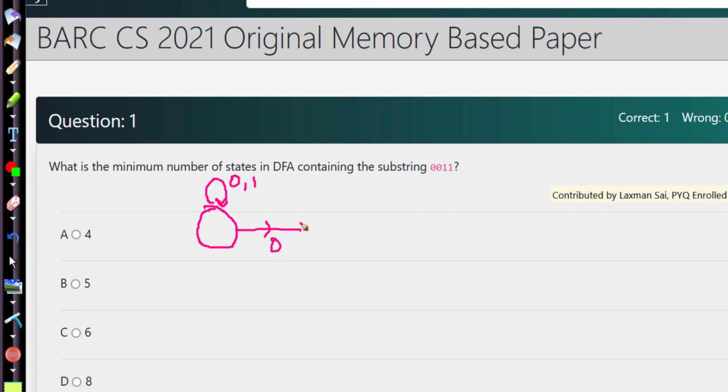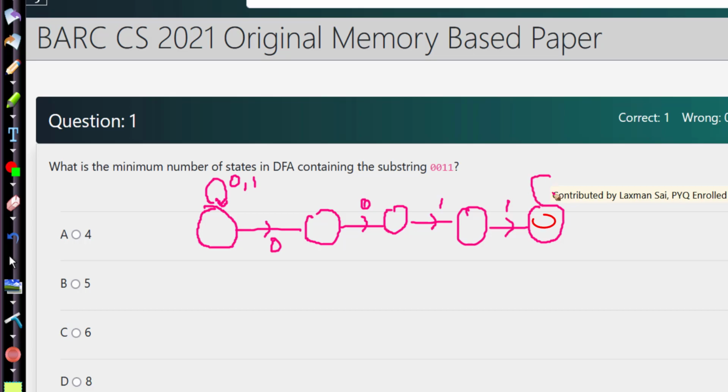So what I'm going to do is first create an NFA: 0, 0, 1, and finally when we see 1 we have seen 0011, and now whatever we see we are going to simply accept it. So this is the NFA, and now if you use the tabular method to convert it to a DFA, you would get something like this.